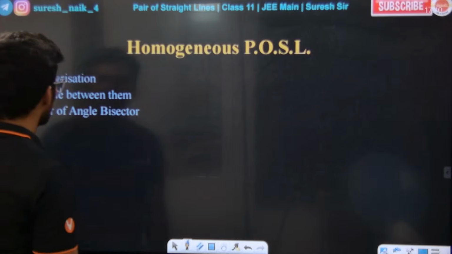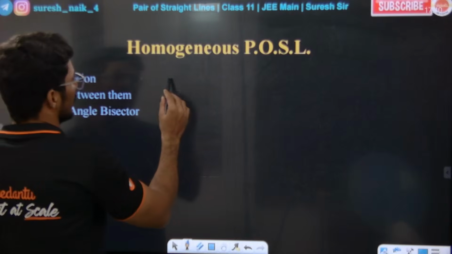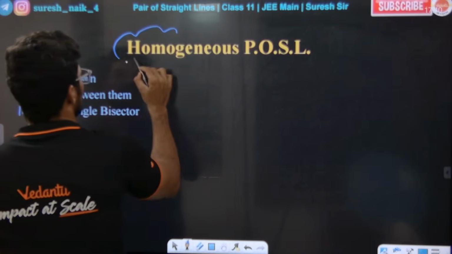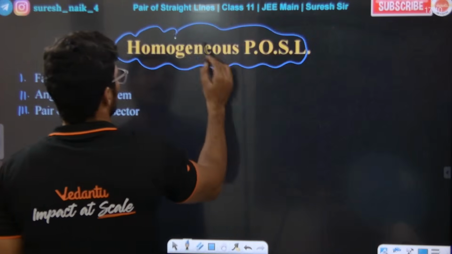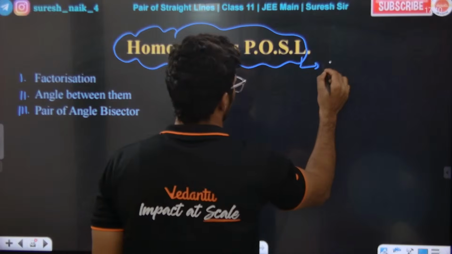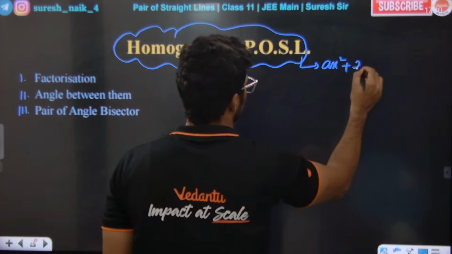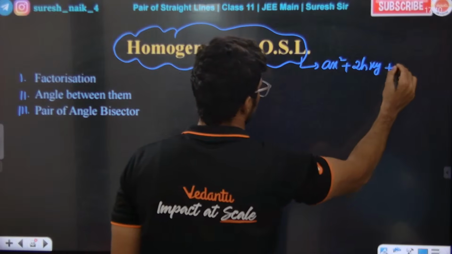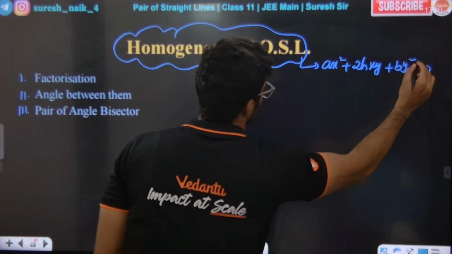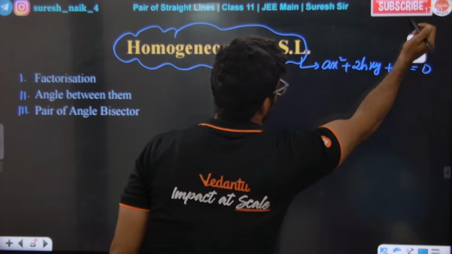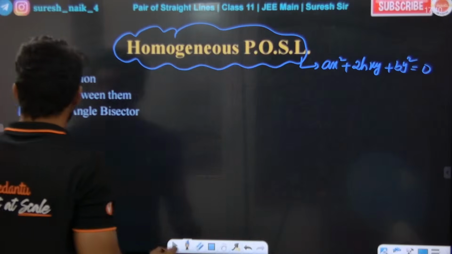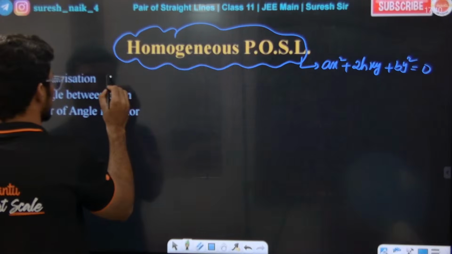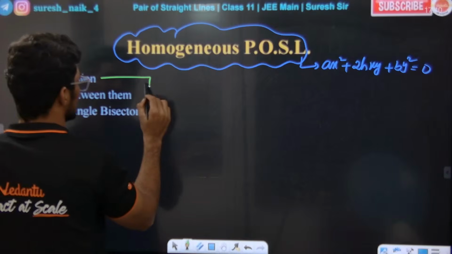To factorize, for example, we have a homogeneous pair of straight lines which looks like this: ax square plus 2hxy plus by square is equal to 0. Now, what are the steps to factorize?